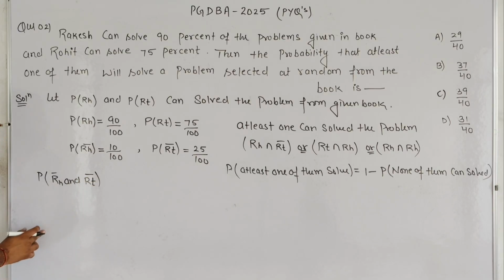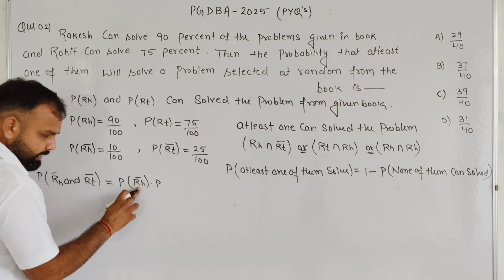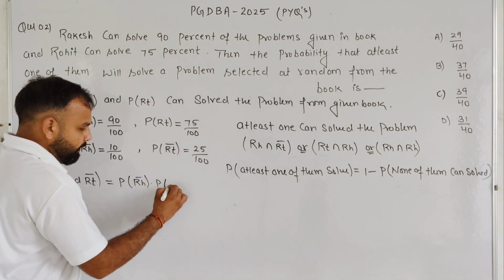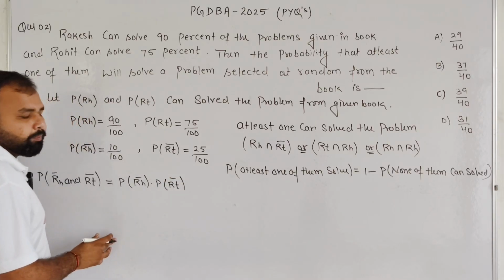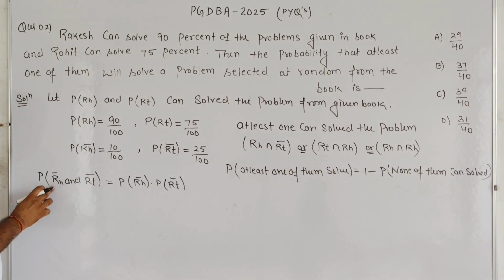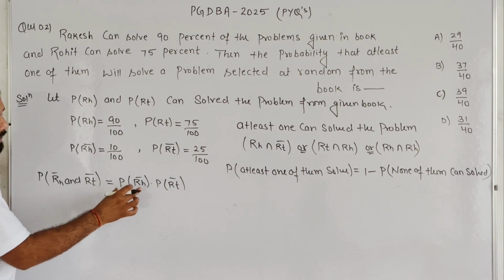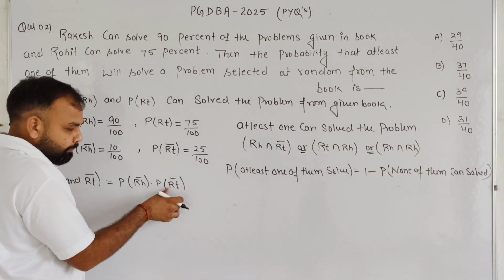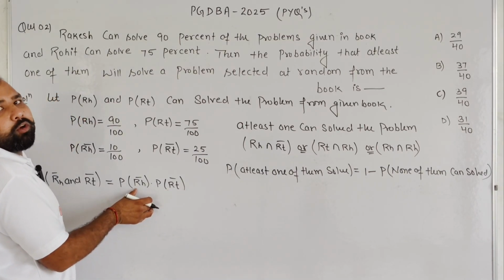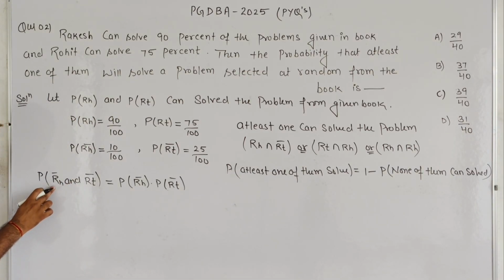It can be written as the probability of Rohit cannot solve the problem times the probability of Rakesh cannot solve the problem.